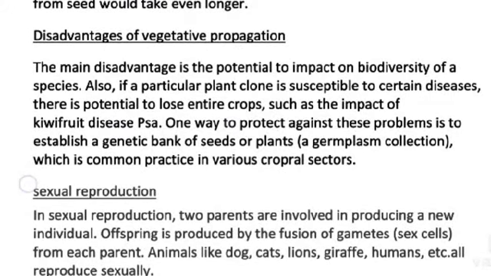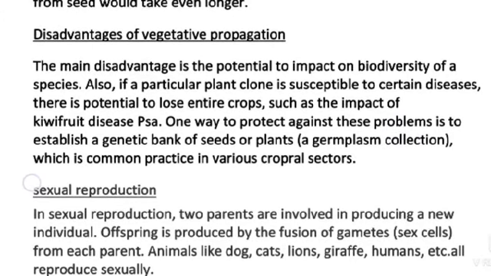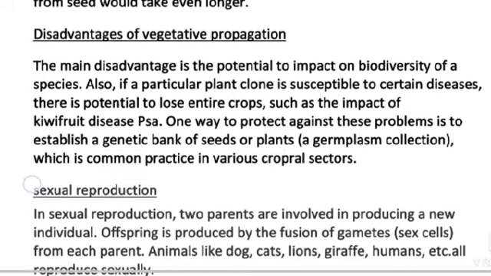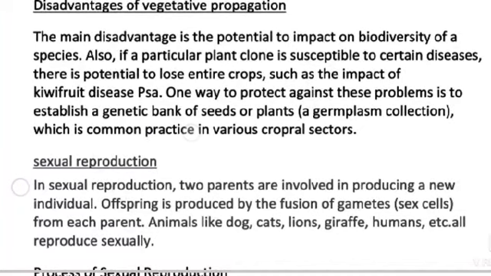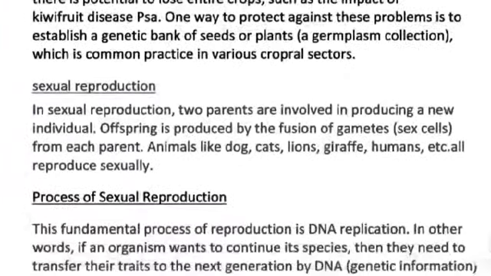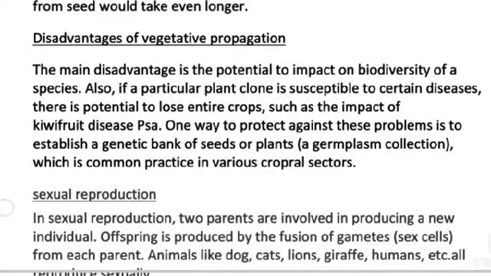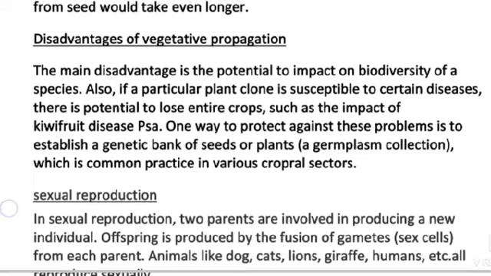One way to protect against this problem is to establish a genetic bank of seed or plant, a germplasm collection, which is common practice in various crop sectors. In the germplasm collection, they store the germ cells in liquid nitrogen at minus 196 degrees centigrade.